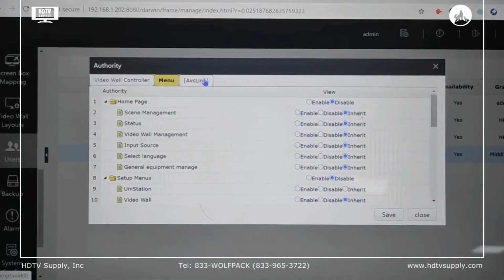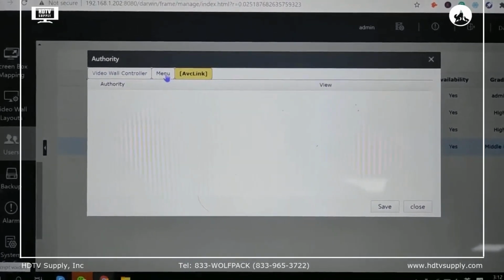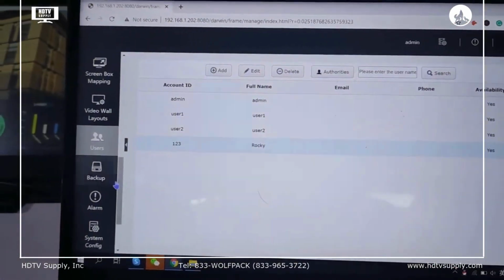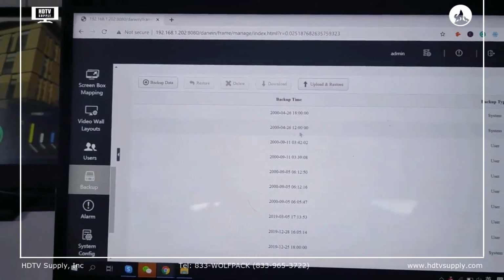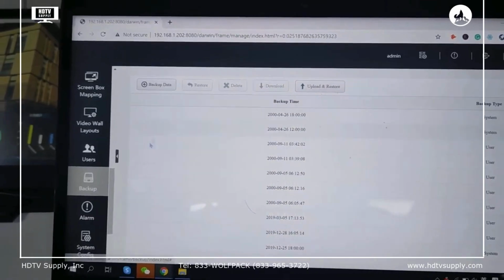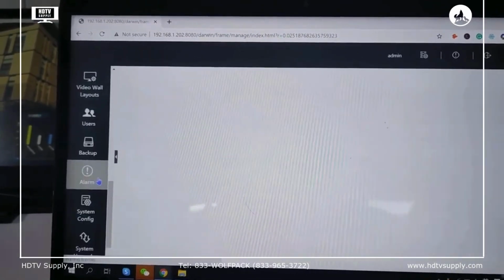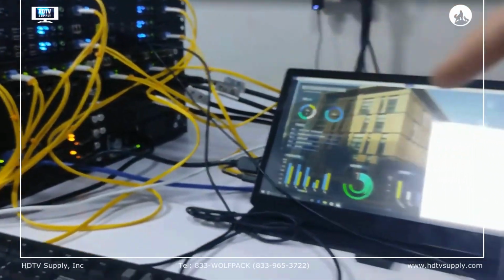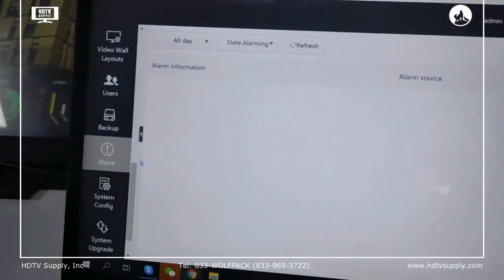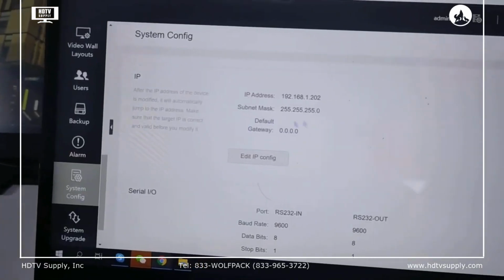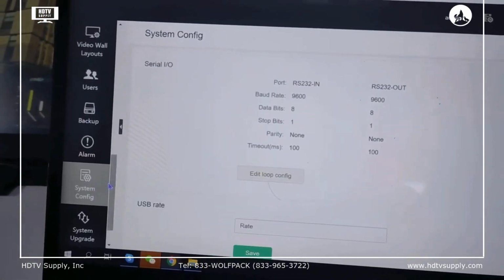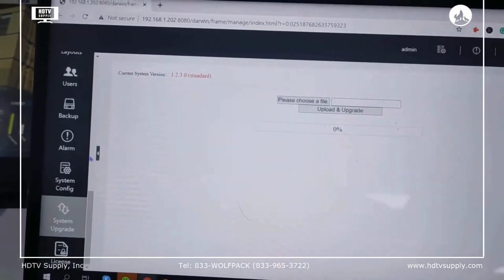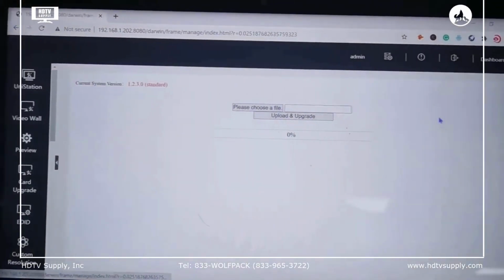And then this one is about the workstation. So basically this is about the users, and here we have the backup. If you want to back up, we can just click backup data. This one is about the log information. If one card is not working, then we will get an alarm, or if the temperature is too high. And this one is to configure the IP address, and also the system upgrade and the license. So this one is about the settings.